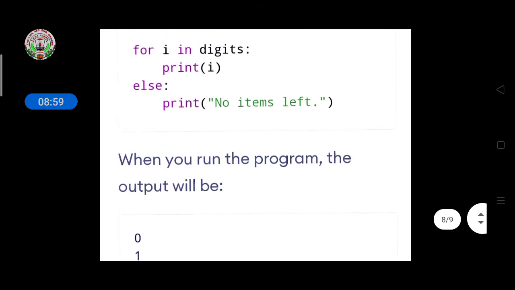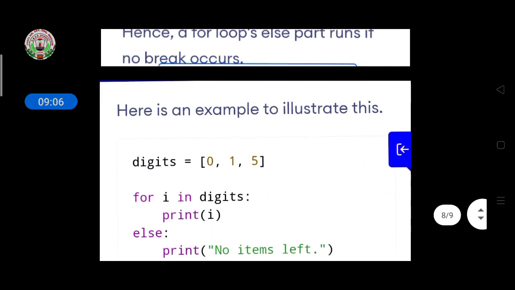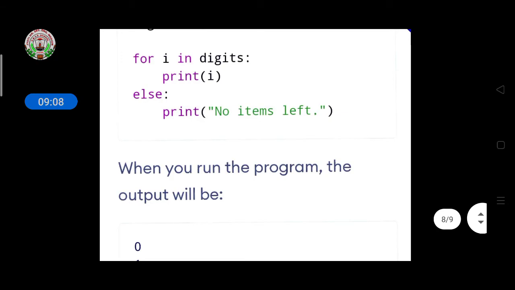Here we had not given any break keyword, so the else part will also display 'no items left'.